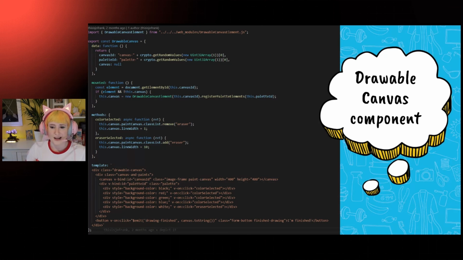And what we do when the user has finished drawing, they then click an I'm finished button, which is wired up to an emit event. And we subscribe to this event in our drawing component. We encode the data from the canvas that they've drawn as a base64 string by just calling toString on the canvas element. And we send that string as the body of the emitted event. This means that we can easily send raw PNG data once the user has finished drawing.